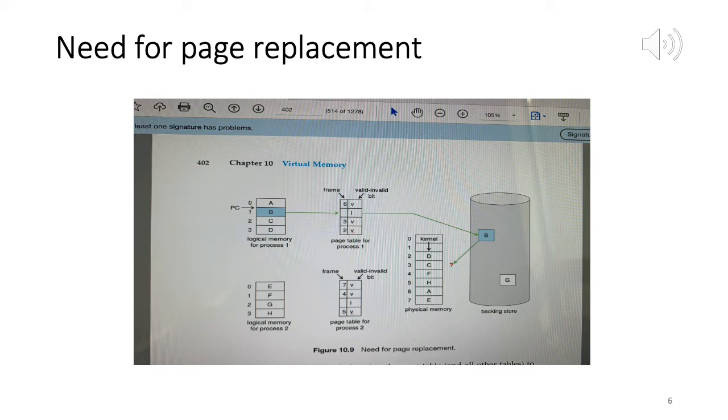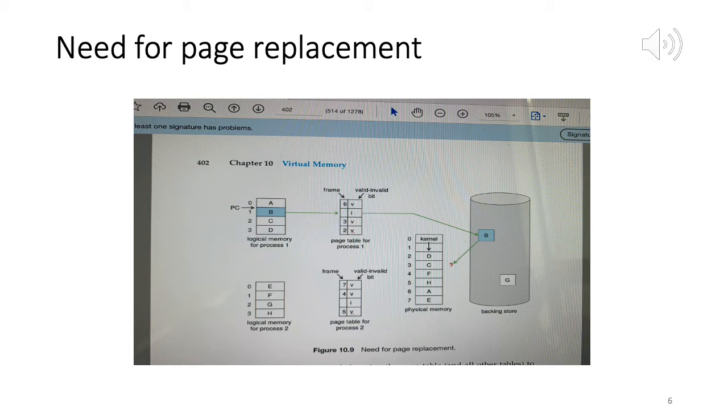Of course, that's not the only option. When we have a request for a page and there are no free frames, we can terminate a process, but the user might not be too happy with that option. So we pick the page replacement option. What's happening in this figure is we see the logical memory, the virtual memory, for two processes, process 1 and process 2. Each of them has 4 pages, and we have our physical memory. They have a page table with 4 entries each, and you can see for process 2 pages E, F, G, H.